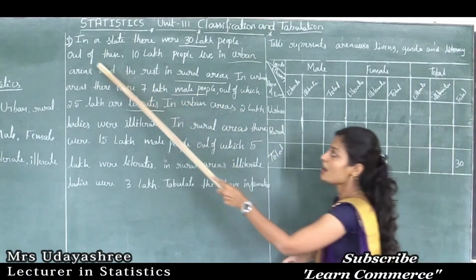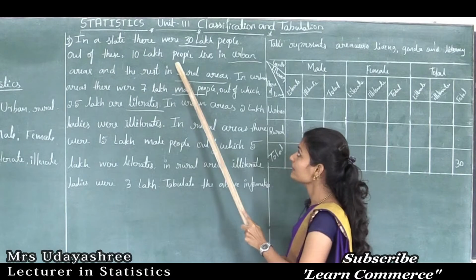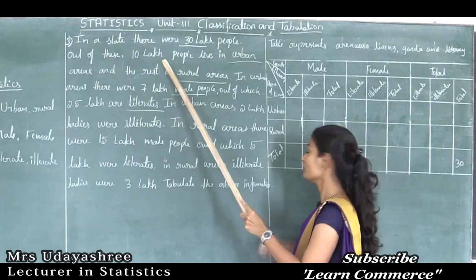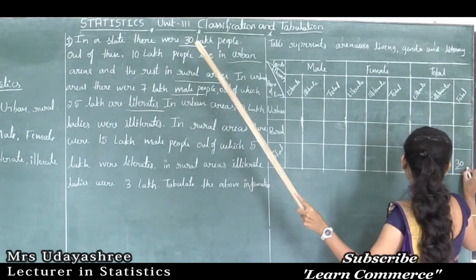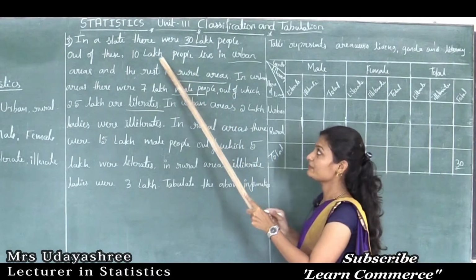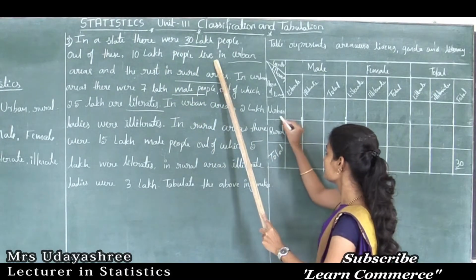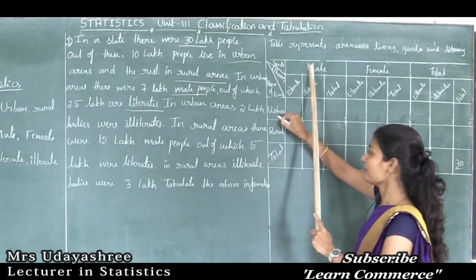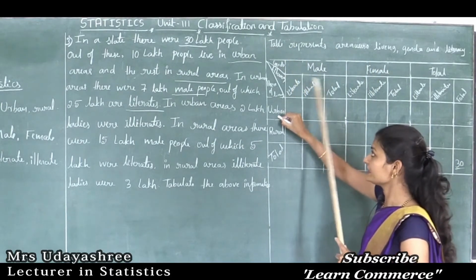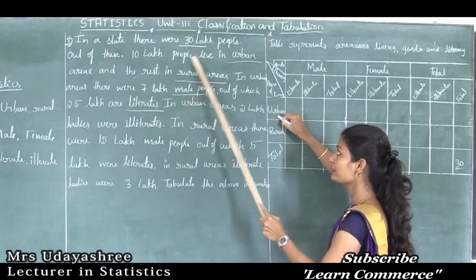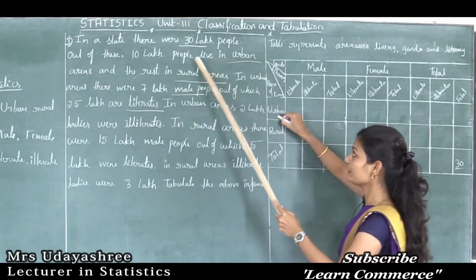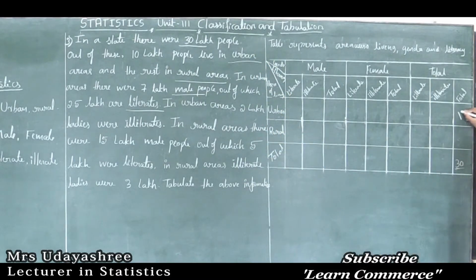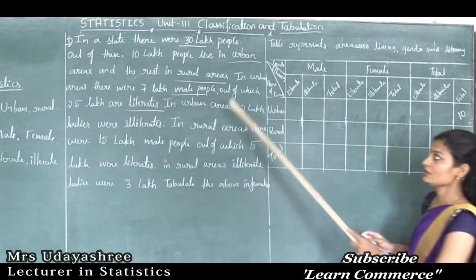Next, out of this, 10 lakh people live in urban areas. Out of 30 lakh people, 10 lakh people live in urban. See, this is urban, so we need to write the total number of people in urban. They didn't mention male or female or literate or illiterate. They said only that 10 lakh people live in urban, so it is the total number of people in urban. This cell indicates the total number of people, so here I will write 10 lakh. Okay, next.